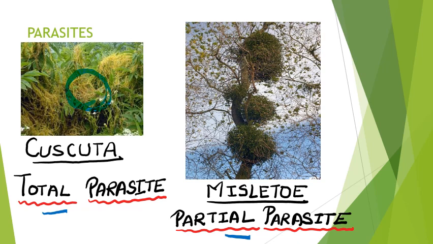Now let's take the case of Mistletoe. Mistletoe is green in color. It has green leaves, so it does not require food from its host plant. It can prepare its food on its own, but it sends root-like structures to the stem or branches of its host plant and absorbs water and minerals from the host. So for water and minerals, it is depending on the host plant. That's why it is called a partial parasite.